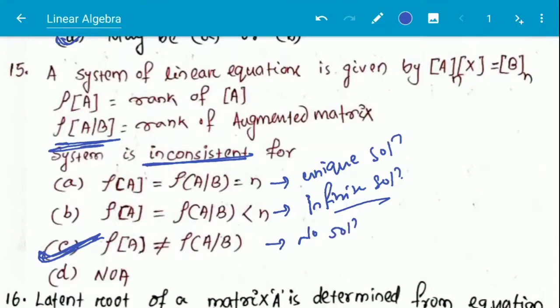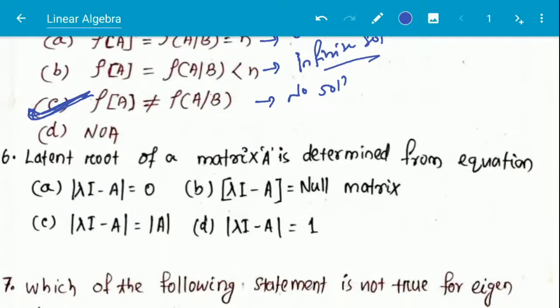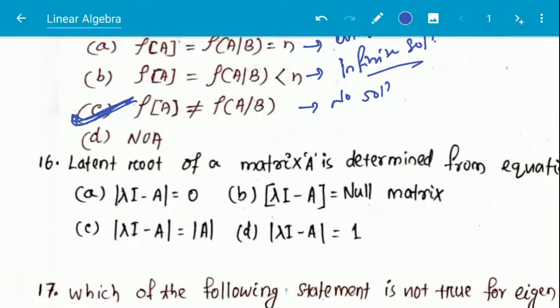Here next question, latent root of a matrix is determined from the equation. First, what is the latent root? Latent root is nothing but the eigenvalue, lambda. Eigenvalues are called latent roots.